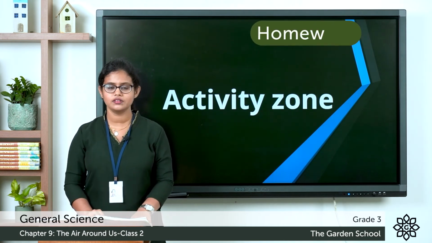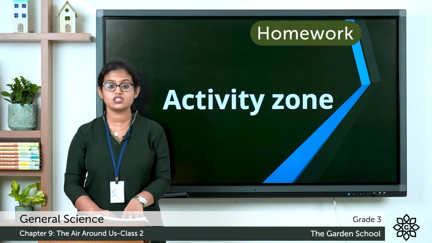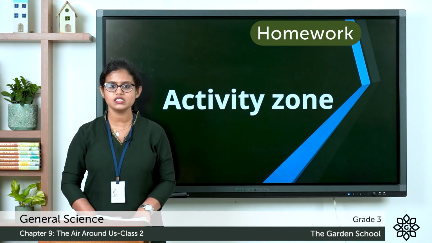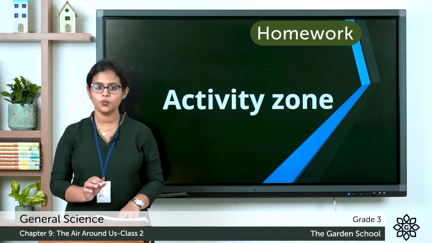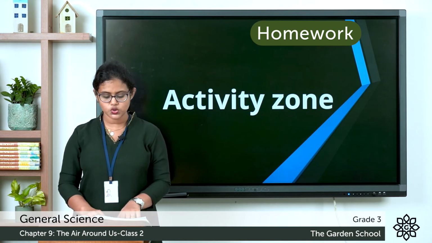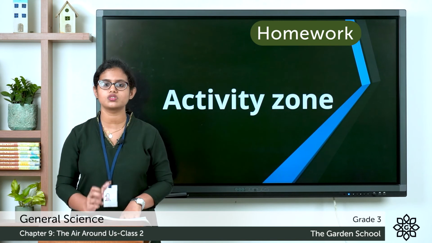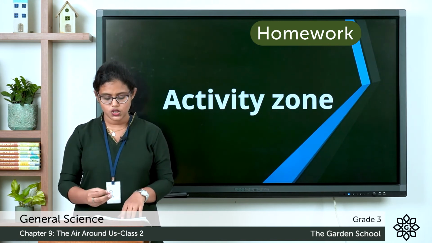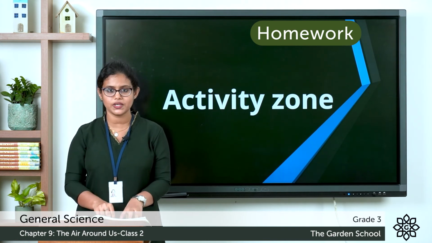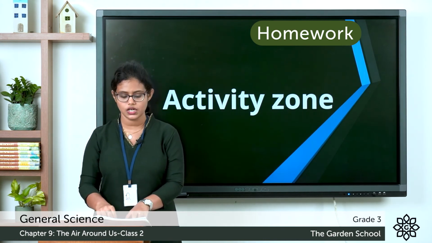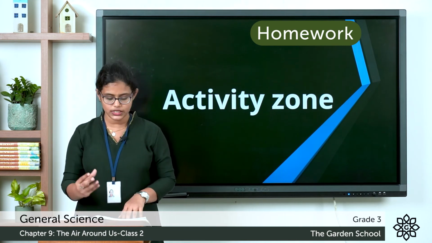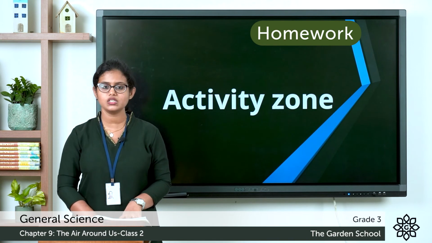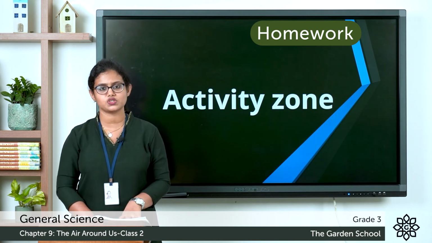The next one, the activity zone. You can see a picture here. What you have to do first is color this picture. Then, one more question is given. You have to list the things that pollute the air. We all know how we pollute the air. So based on this picture, you have to list out the things that pollute the air. You can do this as an activity and once you are done, you can submit to Microsoft Teams.